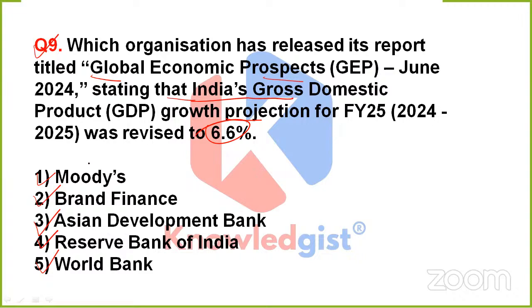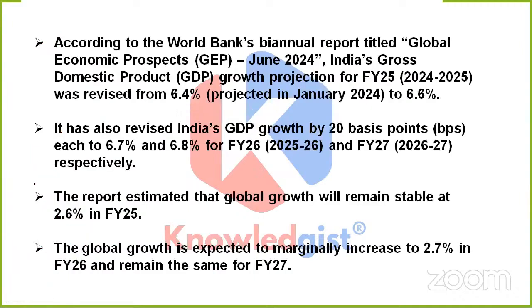Yeah, great. So this time, dear, the correct option is 5. That is World Bank. According to the World Bank's biannual report, titled Global Economic Prospects June 2024, India's gross domestic product growth projection for FY25 was revised from 6.4%, which was projected in January 2024, to 6.6%. Apart from it, this is important, it has also revised India's GDP growth by 20 basis points, which is 6.7% and 6.8%.